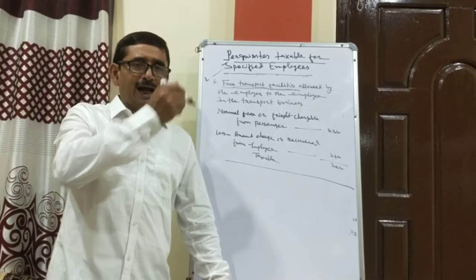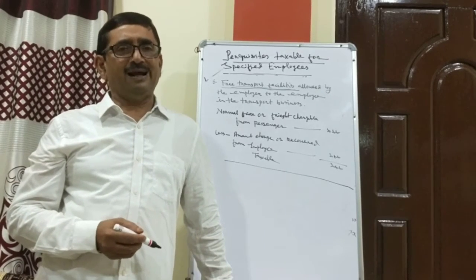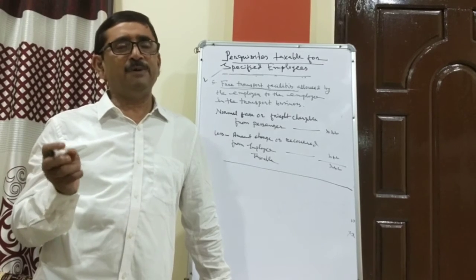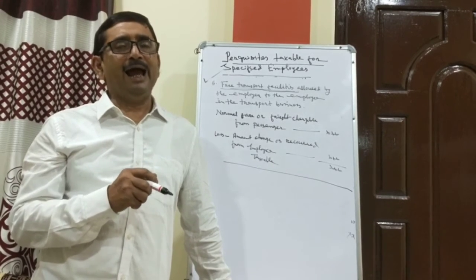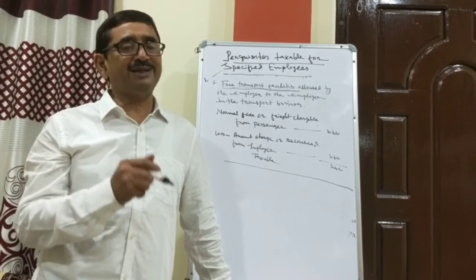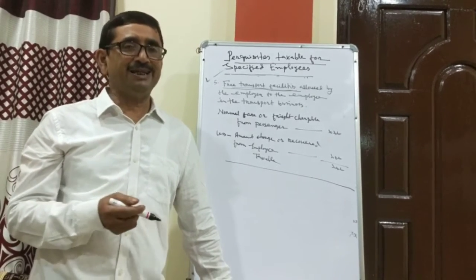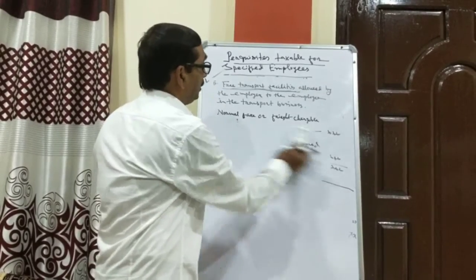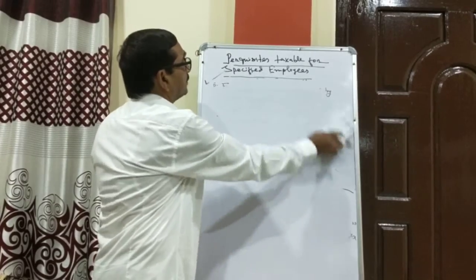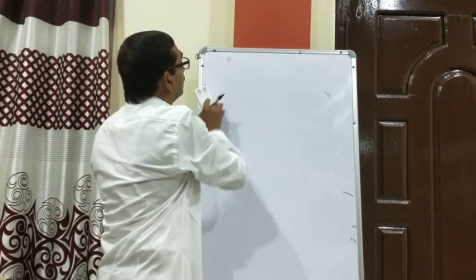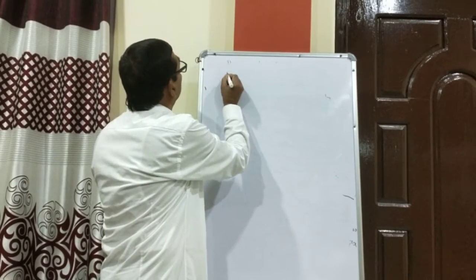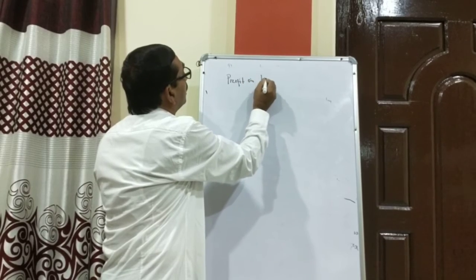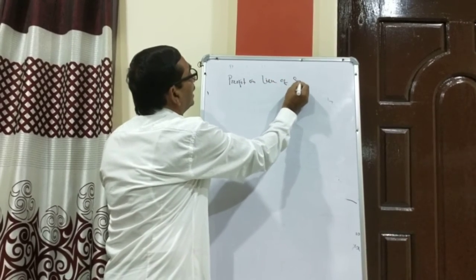According to this chart, we have completed salary, the definition of salary, allowances, and also perquisites in detail. In the next class, I will discuss profit in lieu of salary.